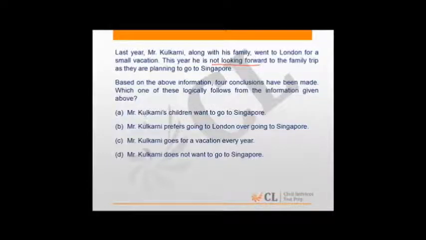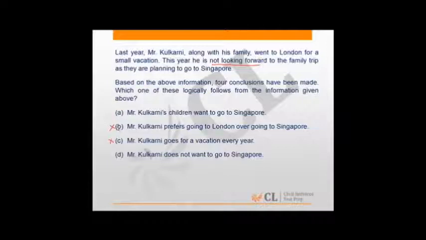Now, in this, we can say that choice B and choice C are definitely out, because Kulkarni preferring going to London or going to Singapore is not a very direct conclusion. He went to London, he is not keen on going to Singapore, does not mean that he prefers going to London. Maybe he prefers going to some other place too. Mr. Kulkarni goes for a vacation every year. This also is out, because just from 2 years we can't say that he goes for vacation every year. So choice B and choice C are out.